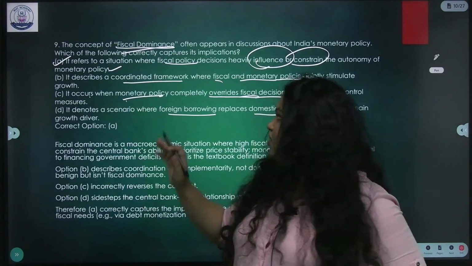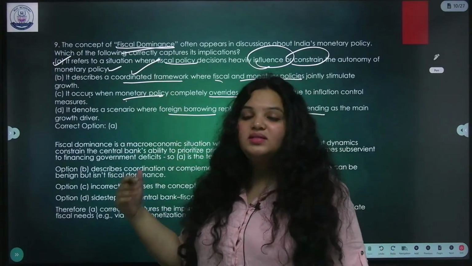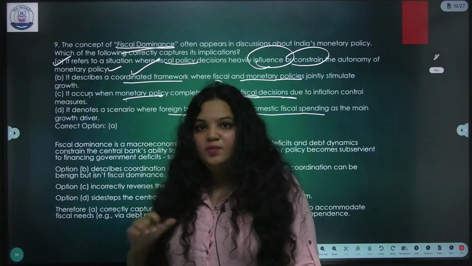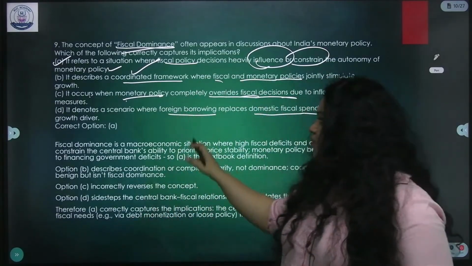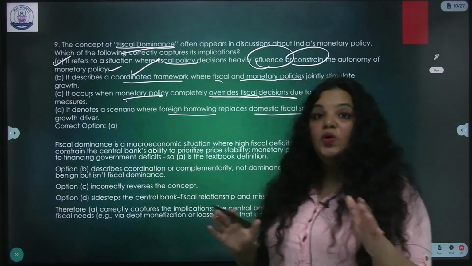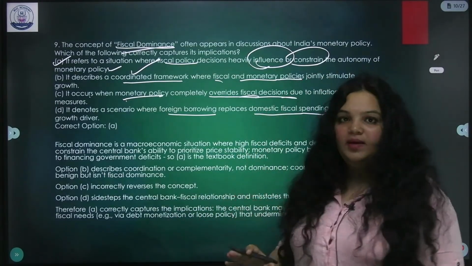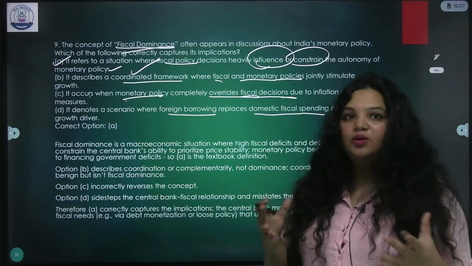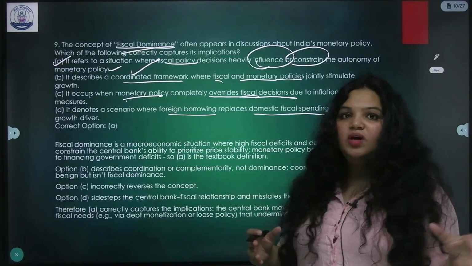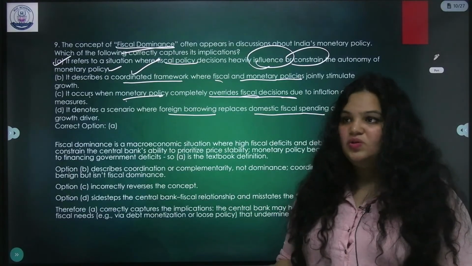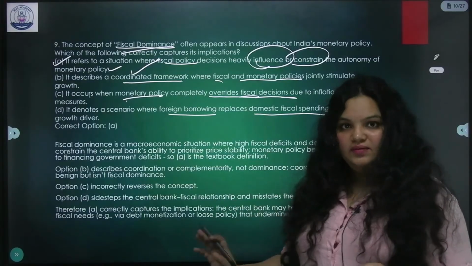Okay. So, fiscal dominance, this is the thing. Such questions are asked in UPSC. If you don't know it properly, leave it, because all the options, like this only, they'll give you all options will look correct, will sound correct. Don't try to do word play. You take any person who's explaining such questions, they'll try to do word play, like you decode fiscal, you decode dominance. That will not work in the examination hall. If you know, good. If not, leave it.